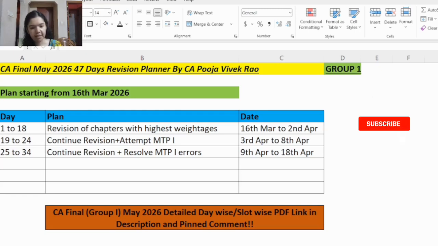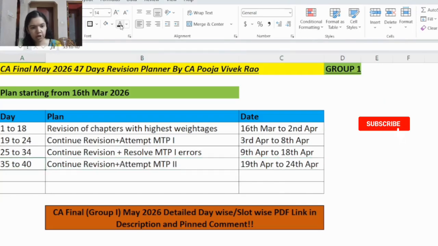So that's exactly why I have created this new 47-day revision planner to make your preparation stress-free too. Now going ahead with the summary of this study plan from day 35 to day 40. So that is from 19th April to 24th April.